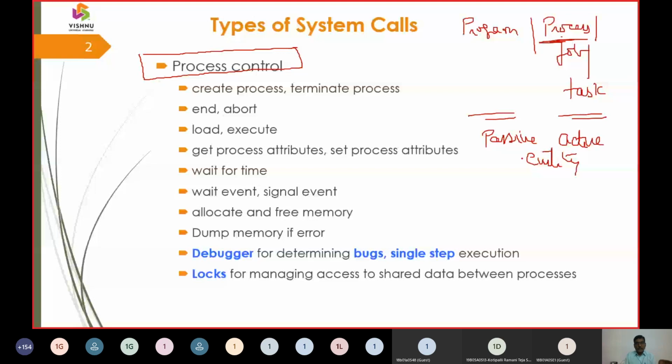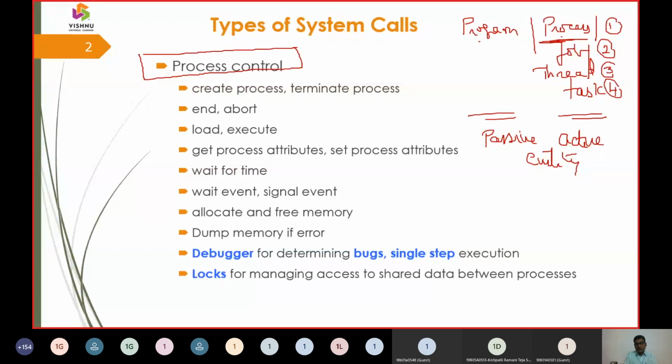We call it a passive entity. When we bring it for execution, it is called an active entity. That is the distinction. So process is one nickname, job is another nickname, thread is another nickname, and task is another nickname.